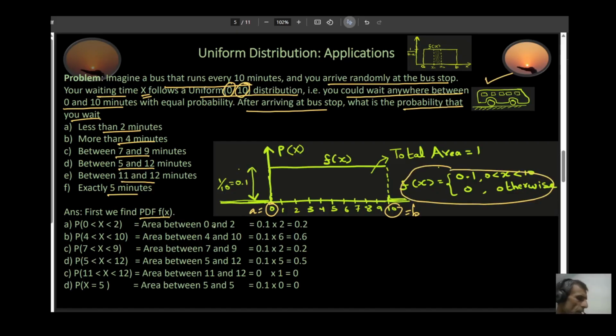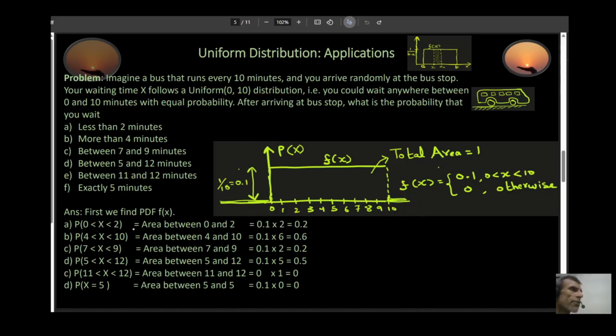Now let's find the probability that you wait less than 2 minutes. In other words, what is the probability that your x, your waiting time, is between 0 and 2? That would be this area between 0 and 2.